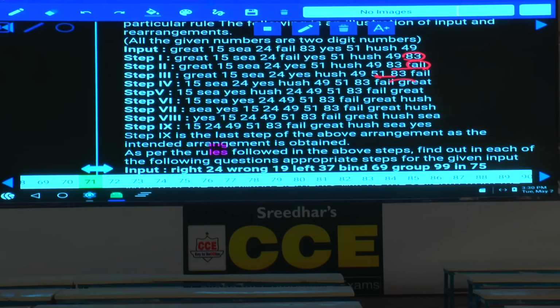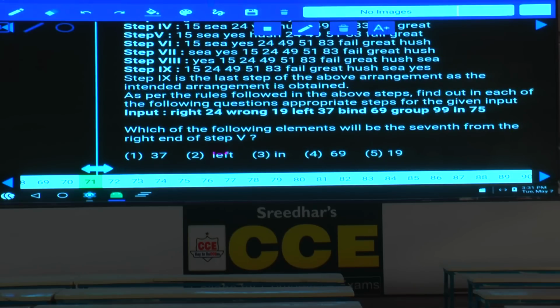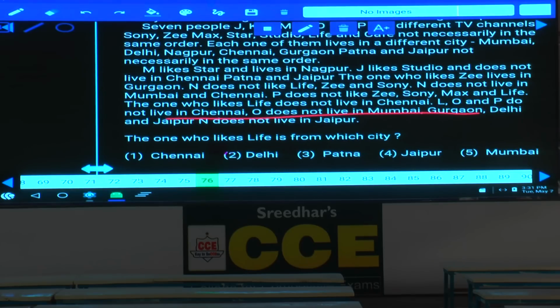Done with this? Then all the remaining five questions are based on the same input. Now we need to write down all the steps. Done? And this is about question number 71 to 75. Then 76 to 80.